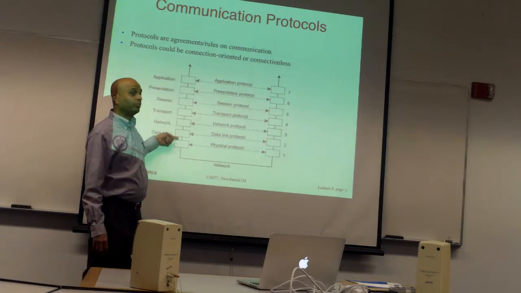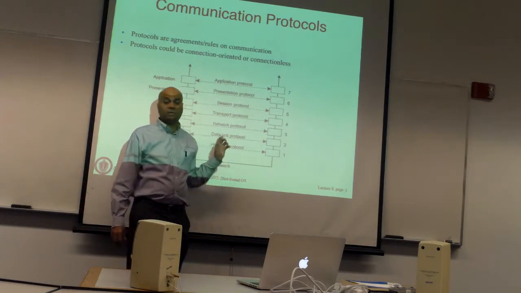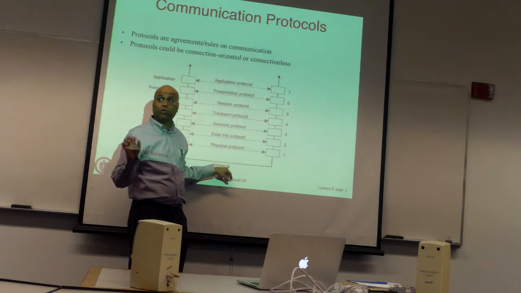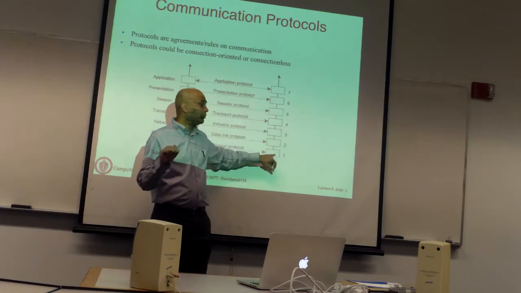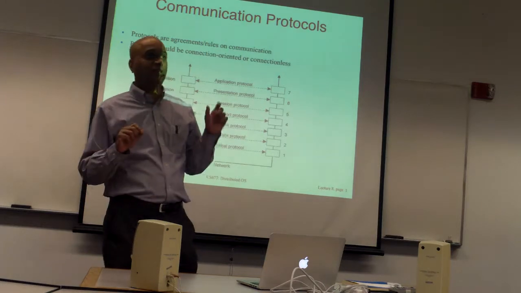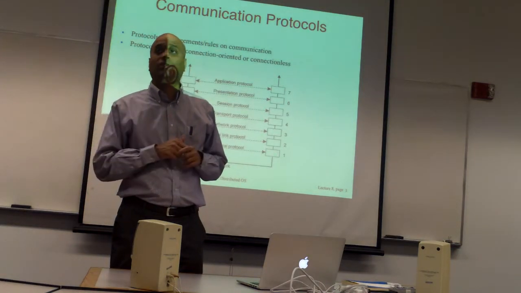Okay, and each layer is going to process its added header. It's going to go over the network. Okay? There may be multiple intermediaries which we are ignoring here. So if you do have routers, they're going to look at the IP headers and process them. Okay? And then as it goes up the protocol stack, each layer is going to take the packet as it has arrived, look at the header, which is going to tell it what to do, and then hand it over to the next layer.